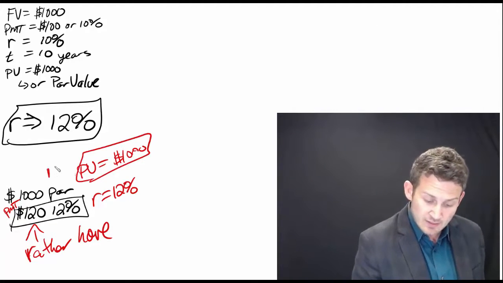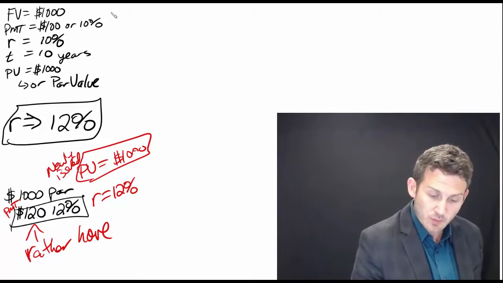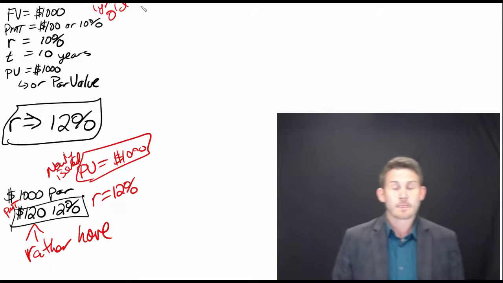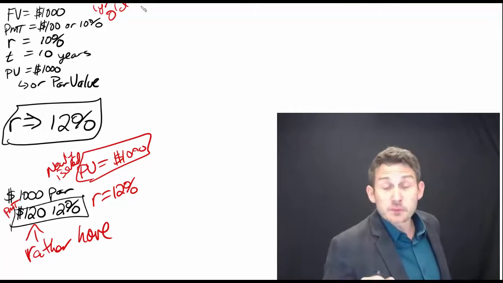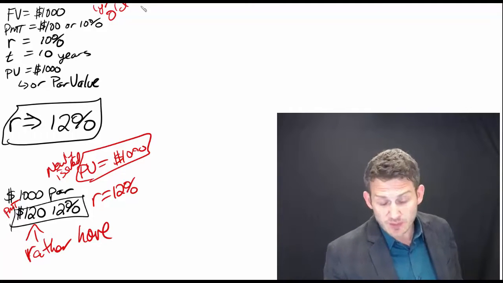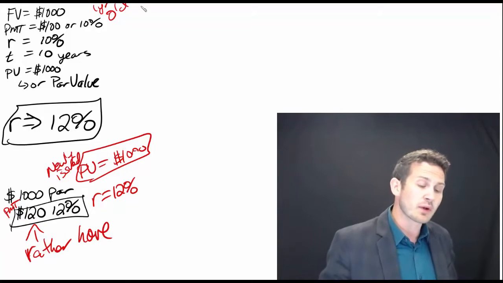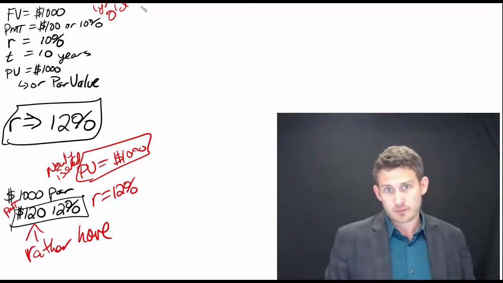This is a newly issued bond, and the one up top is a 1-year-old bond. If I can sell this new bond at 12% for $1,000, what am I going to have to do in order to sell that first bond that's only paying $100?